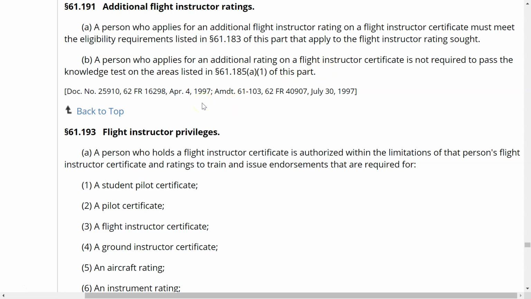Is there a time in which you would have to take the FOI test again? And the answer is yes. The answer would be if you got into a lot of trouble with the FAA and the FAA revoked all of your certificates, you would have to take the FOI test again. That means if they took your ground instructor and your flight instructor, you would have to go back and retake that test again. So there is a situation in which you would have to do it, but hopefully you would not be subject to that particular restriction.